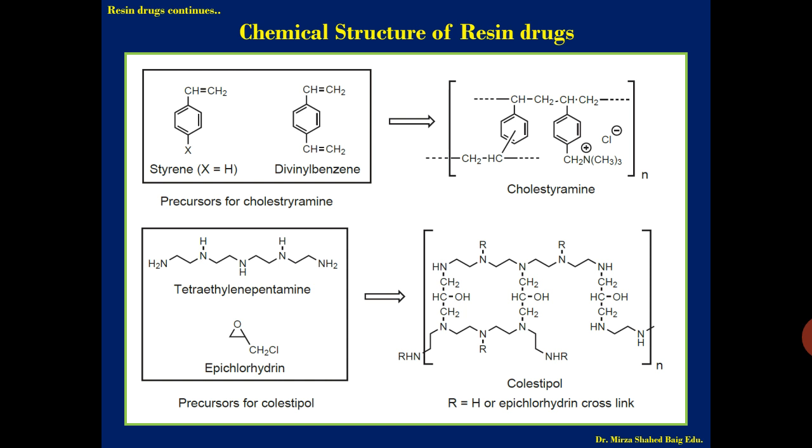The next resin is colestipol. The precursors for colestipol are tetraethylenepentamine molecule and epichlorohydrin. These molecules join and form several units, n number of units, with cross linking in the structure, forming the colestipol. Many MCQ questions can be asked on the structures of the resins.